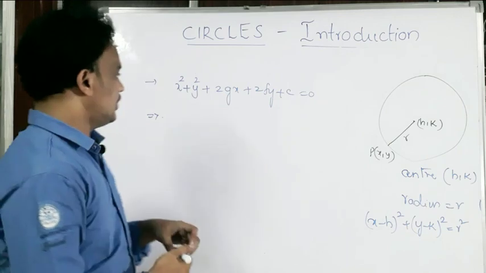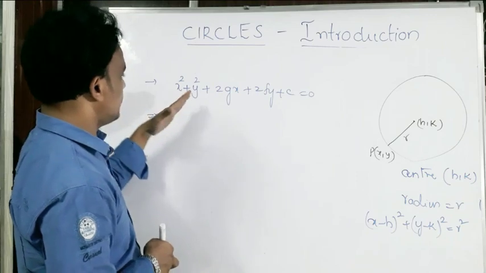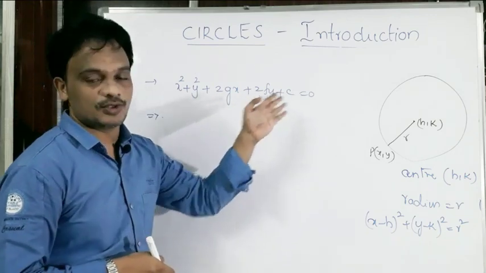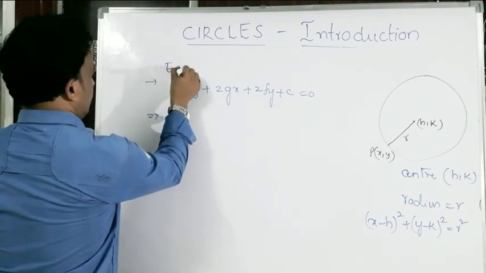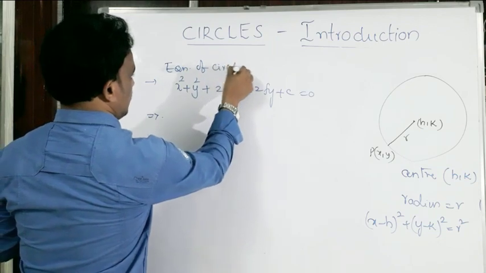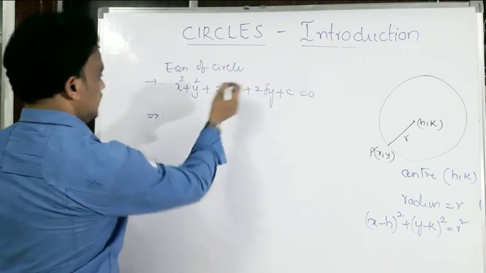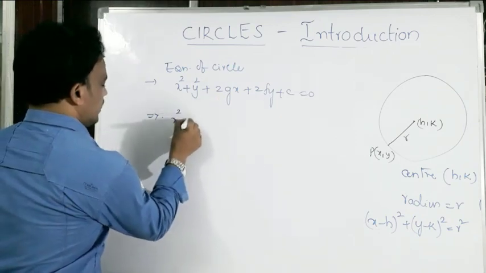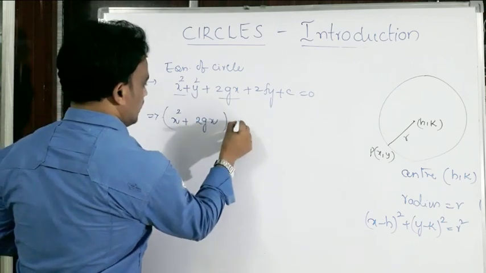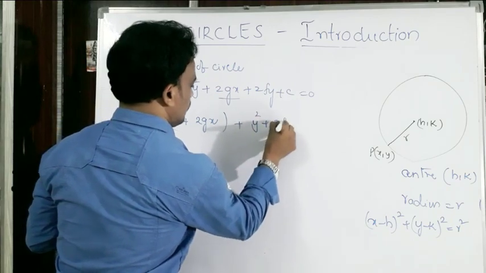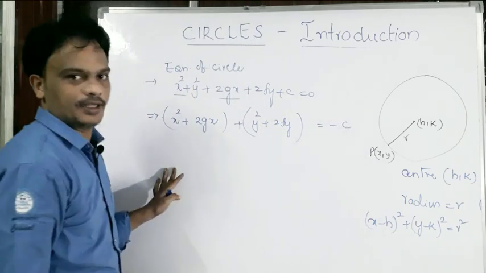Let us see. If the equation is in this form, x square plus y square plus 2gx plus 2fy plus c equals 0, it is the equation of a circle. In that case, how do we find the center and the radius of the circle? We can write this as x square plus 2gx, and plus y square plus 2fy, equals minus c. Can I write like this?